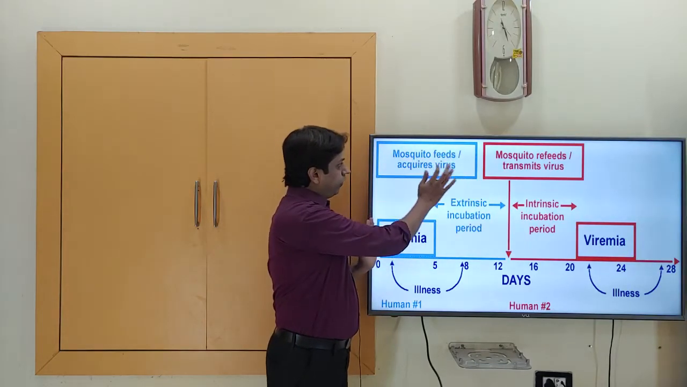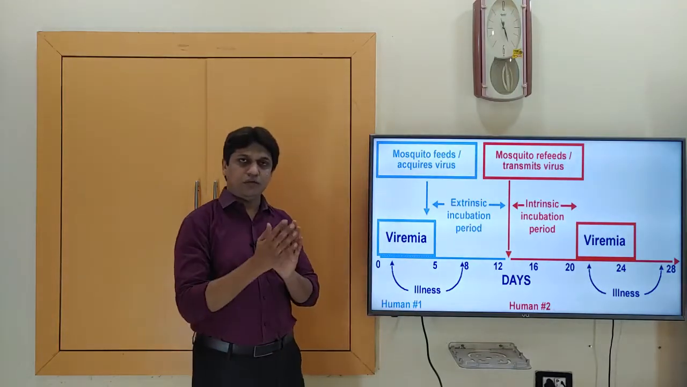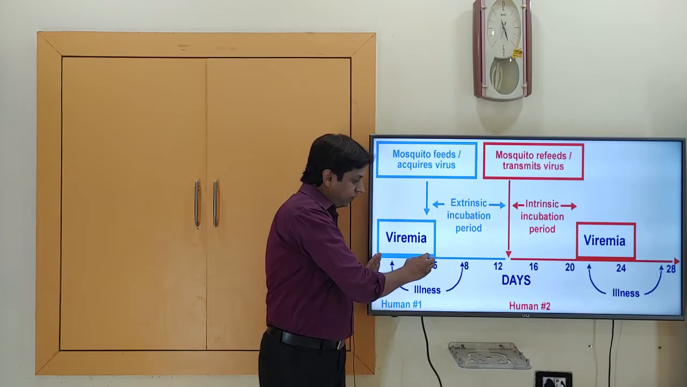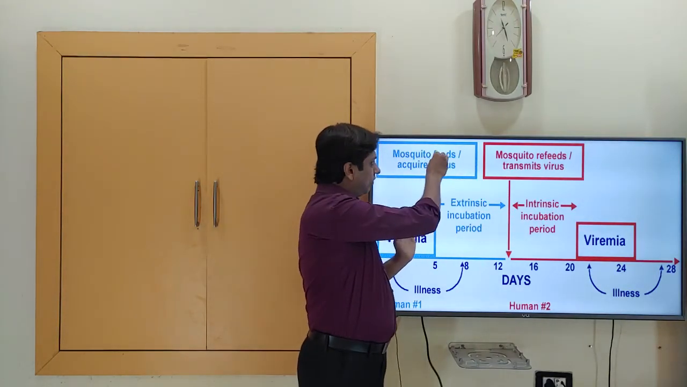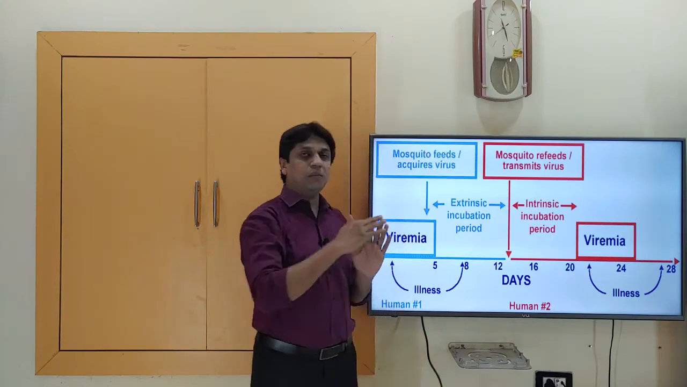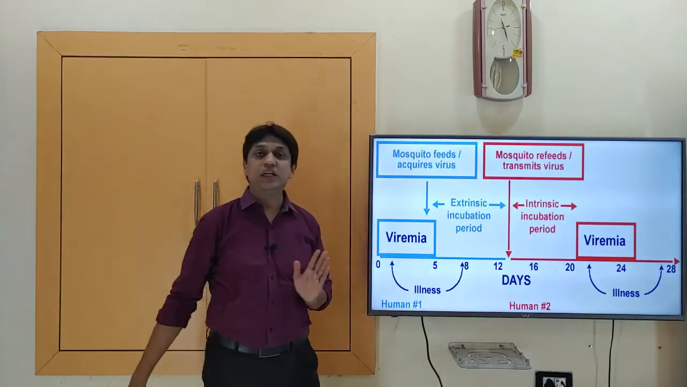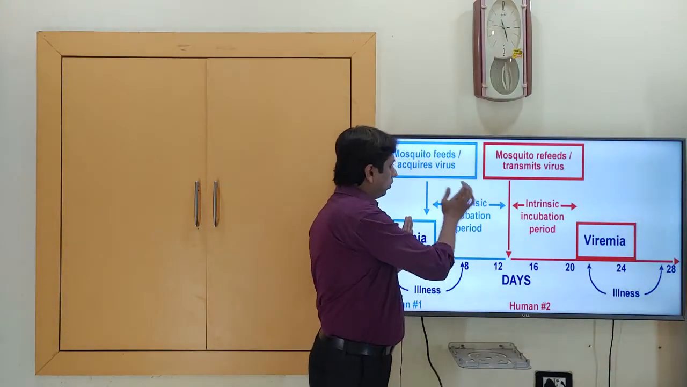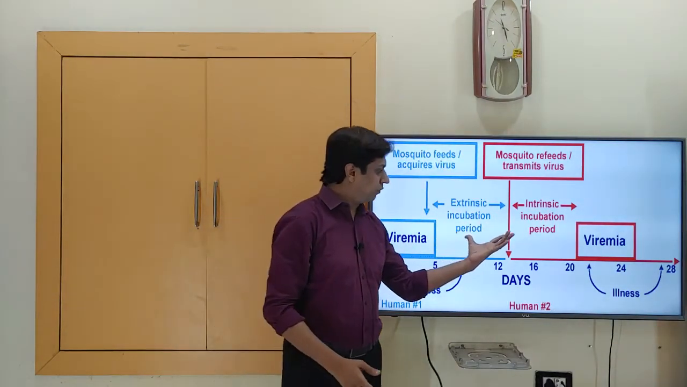So the mosquito feeds on or acquires this virus from the first human. The mosquito bites during the viremia phase and takes up the virus. Then this virus multiplies and develops in the mosquito. This is known as the extrinsic incubation period, which is around 8 to 10 days. So the virus multiplies in the mosquito during the extrinsic incubation period.